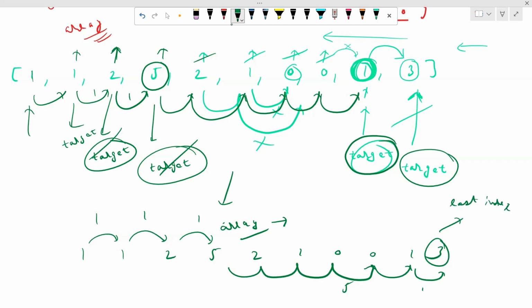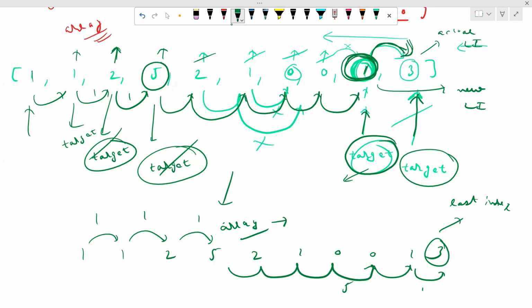So we'll just modify our target to the destination, and in the backward direction, we try to find out whether we can reach over there by making one move, right? Let's say this is our last index. If we can reach this last index, this means we can directly reach our actual last index. This is our actual last index, right? This is our new last index.